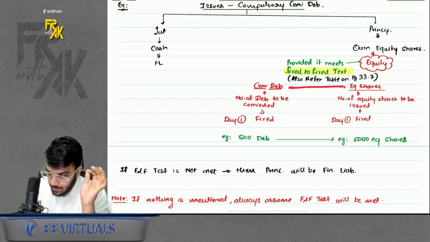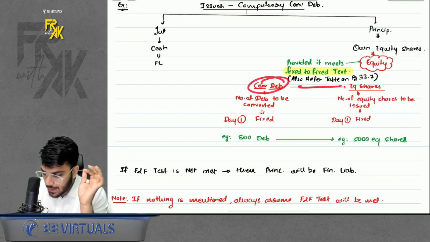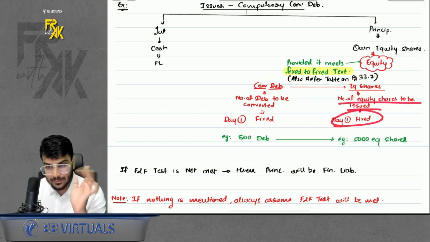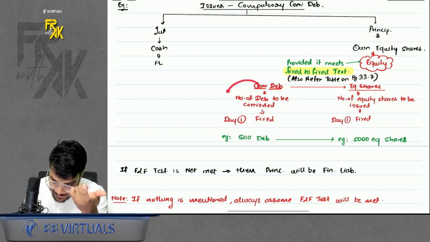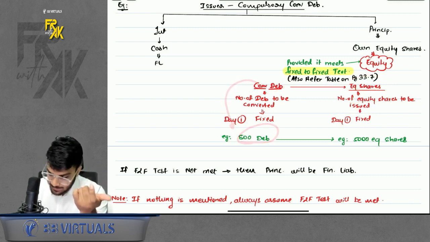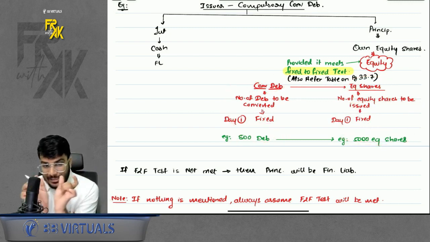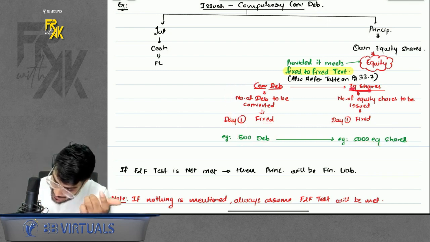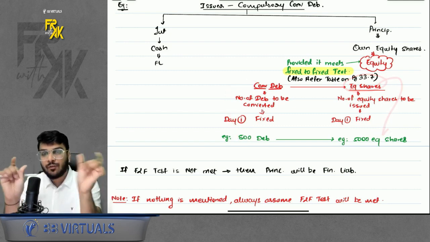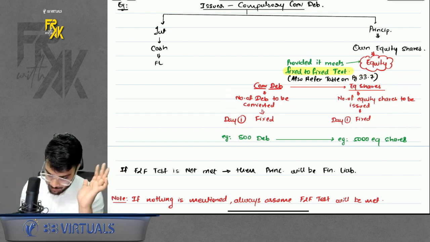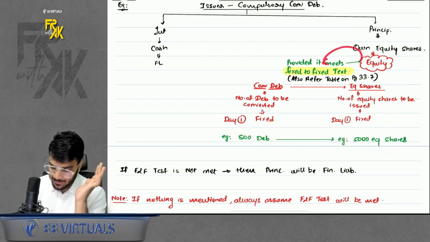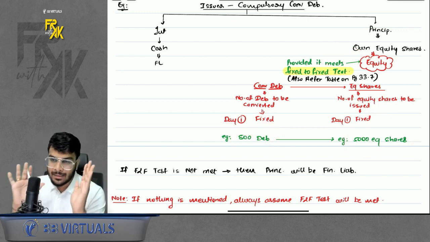And against these convertible debentures, how many shares you will issue, that number should also be fixed on day one. For example, against the 500 debentures, I will give 5,000 equity shares. This number of how many convertible debentures will be converted and how many shares will be issued, this number for both the elements should be fixed. If both are fixed, we will meet the fixed to fixed test. And if the fixed to fixed test is met, then only it will be an equity element.